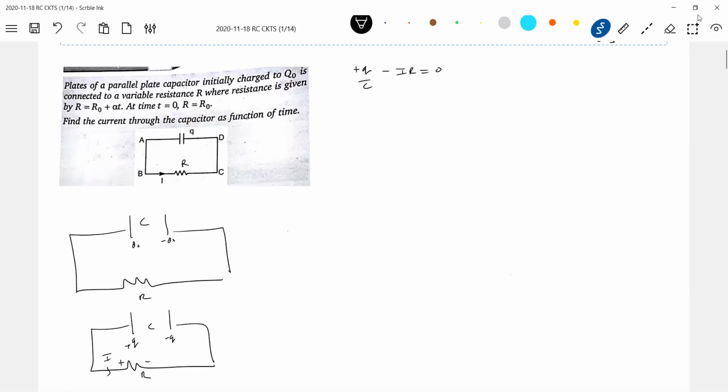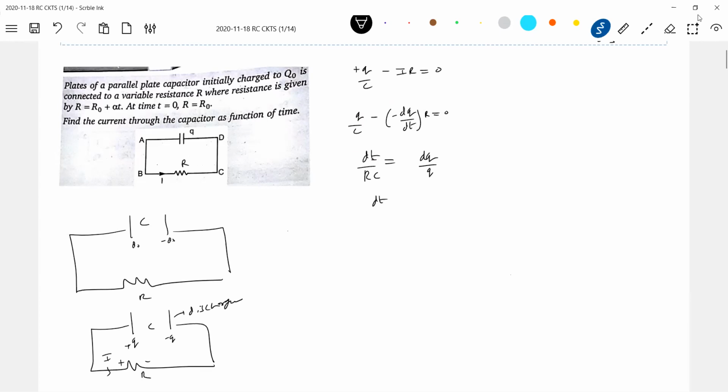Shall we write plus dq by dt? Here the capacitor is discharging, no? Minus. For discharging, I should be equal to minus dq by dt. I think it's a golden rule: if a capacitor charges, I equals plus dq by dt; if a capacitor discharges, minus dq by dt. Okay, this will be dt by RC equal to dq by q.